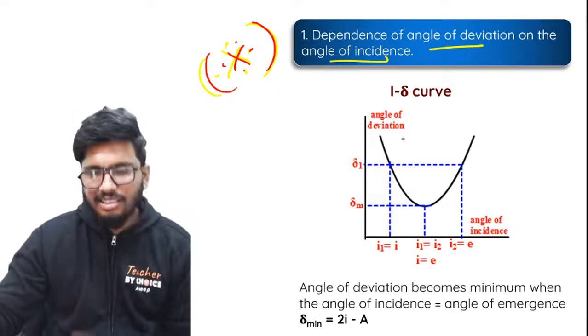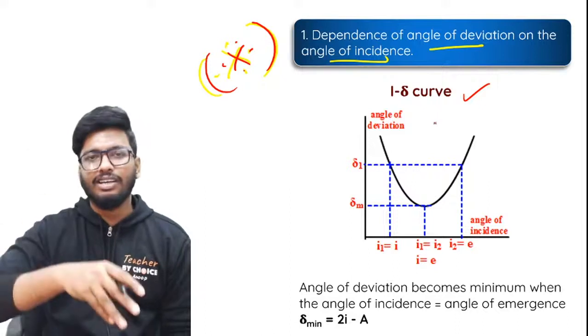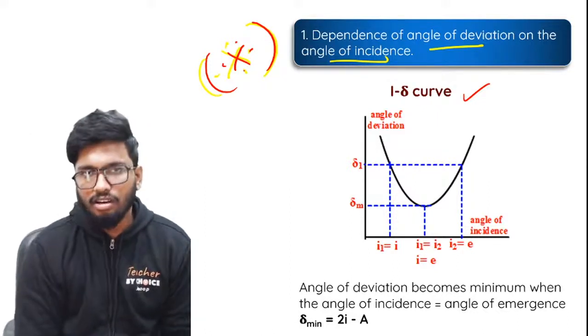Now there's a graph. This is called the angle of incidence and angle of deviation curve.